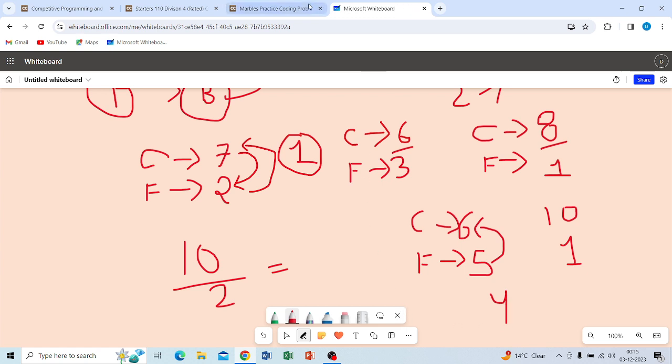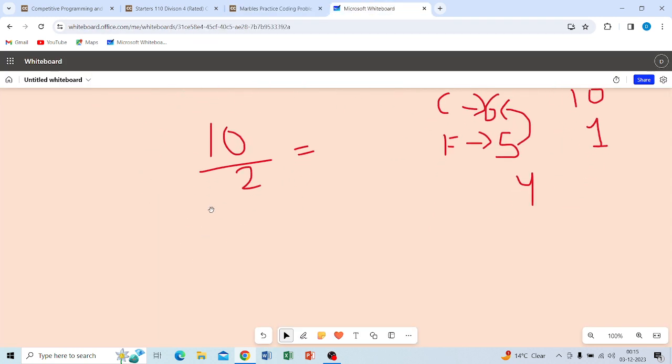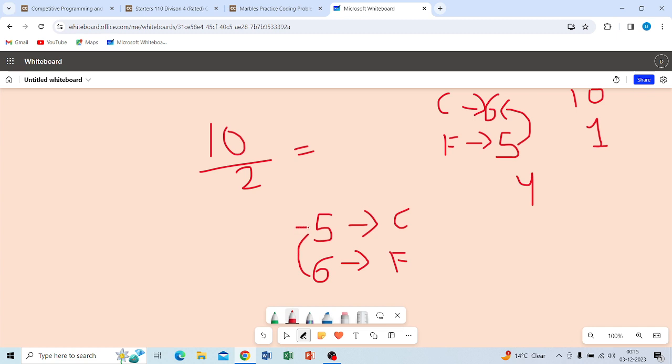Okay, and now the last example is 5 and 6. The chef has 5 and their friend has 6. How many marbles would be shared? Their friend has more than the chef, so they will simply give 5 marbles.